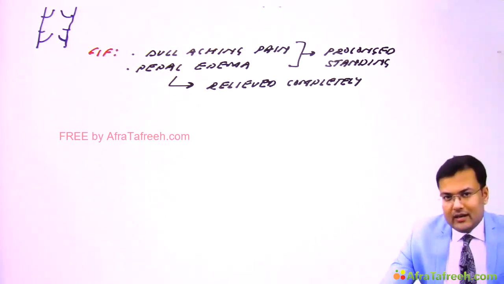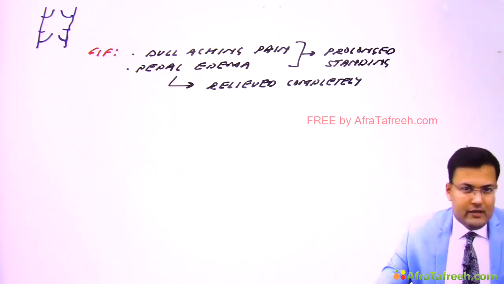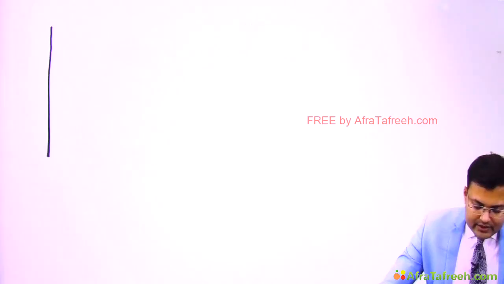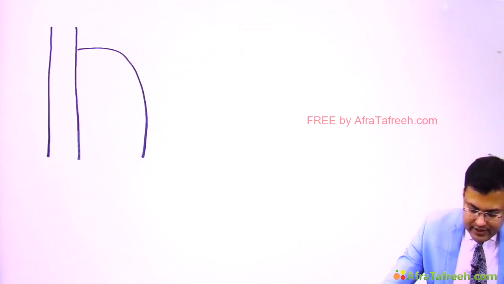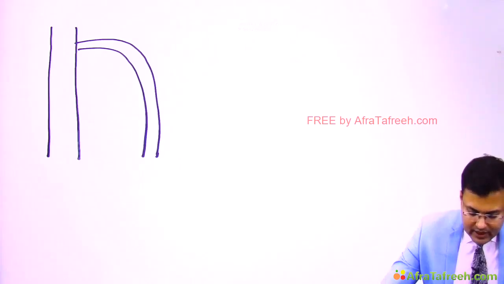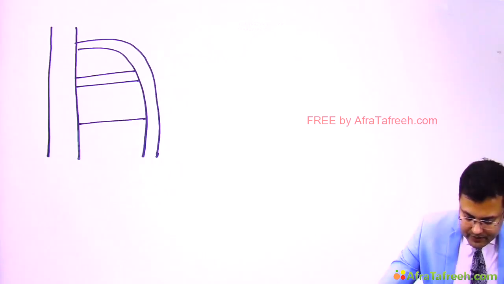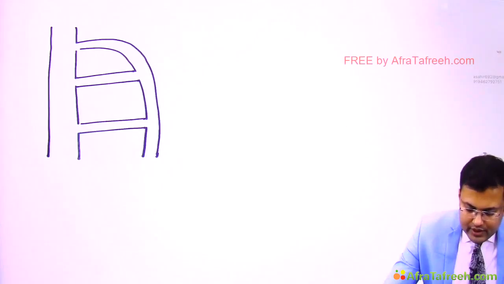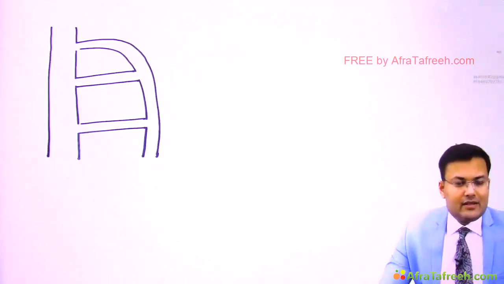Now just understand the pathophysiology of varicose vein, which is very easy to understand. See the normal anatomy. You can see this is the deep vein, and this is the superficial vein. Deep vein and superficial vein are both connected by perforators. Clear? These are the perforators. And you know that in veins there is presence of valves, right?